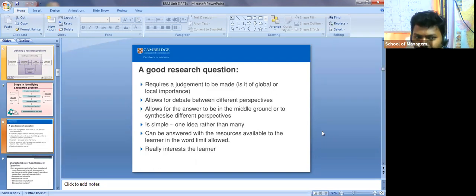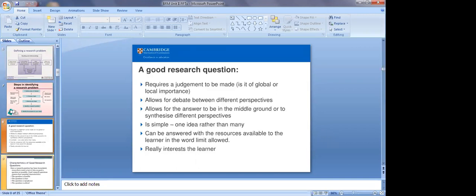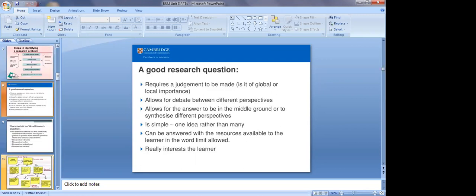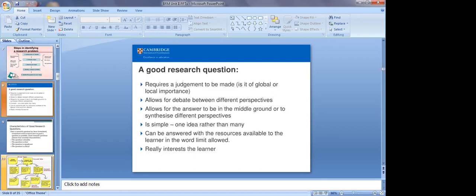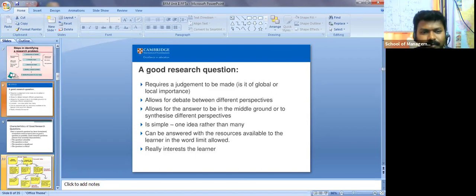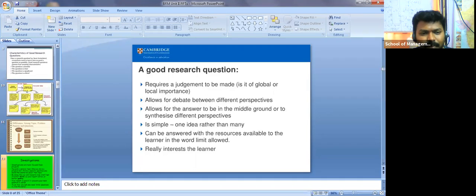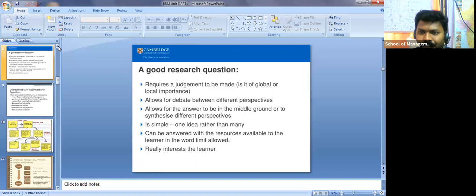Okay, so I hope you understand what a research question or research problem is. Yes or no? Do you have any questions? No? Okay, so I will stop here and we'll go ahead with the QABD concept now.